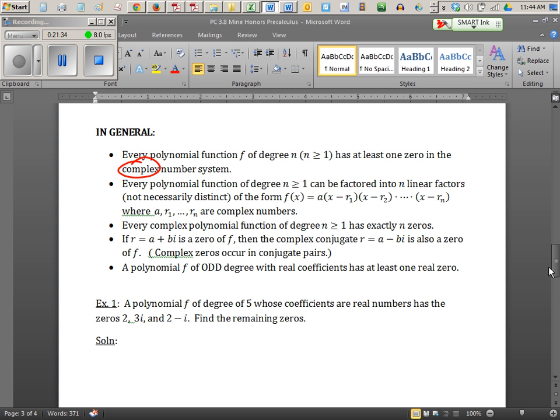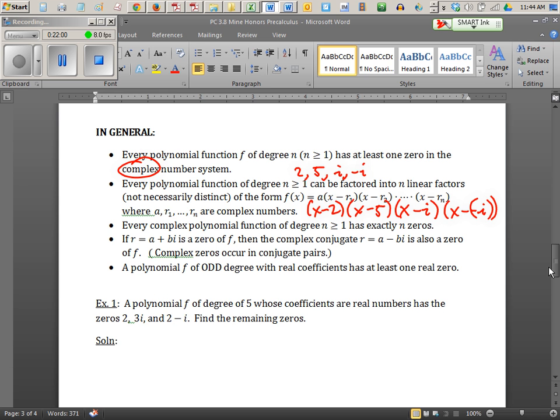Okay, the next one is saying, if you know the roots, you can write out the factors. So if the roots are 2, 5, i, and negative i, then you can write x minus 2, x minus 5, x minus i, and x minus negative i. You can always write the factors if you know the roots. That's what the second bullet's saying. You kind of already knew that. Maybe you didn't know you could do that with i.